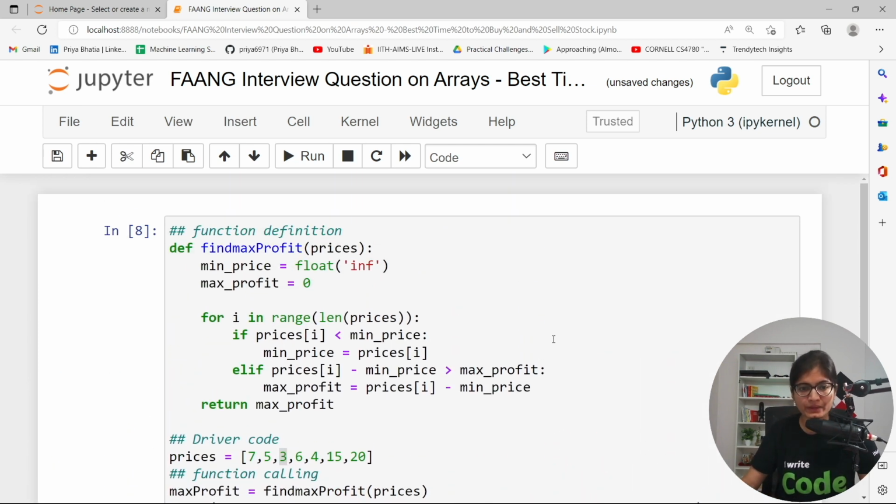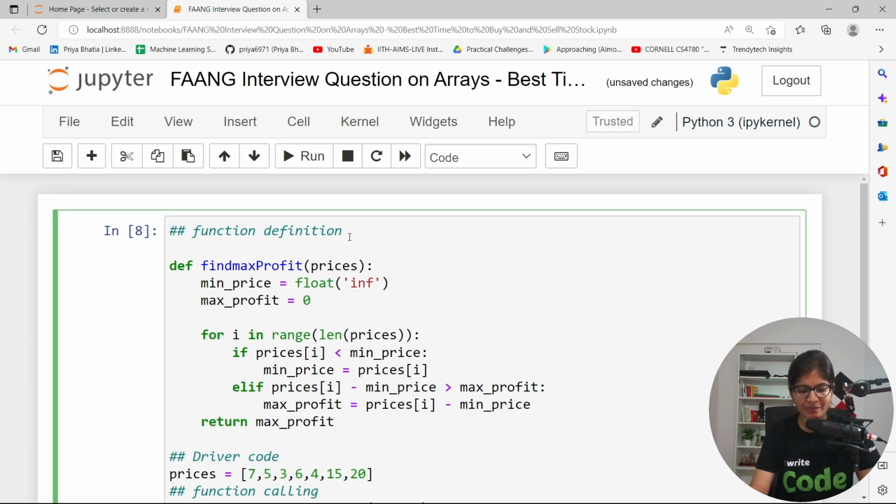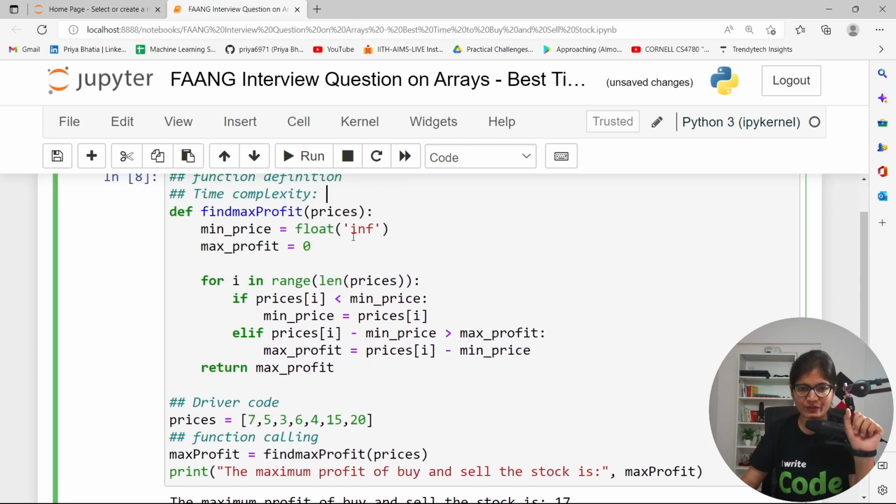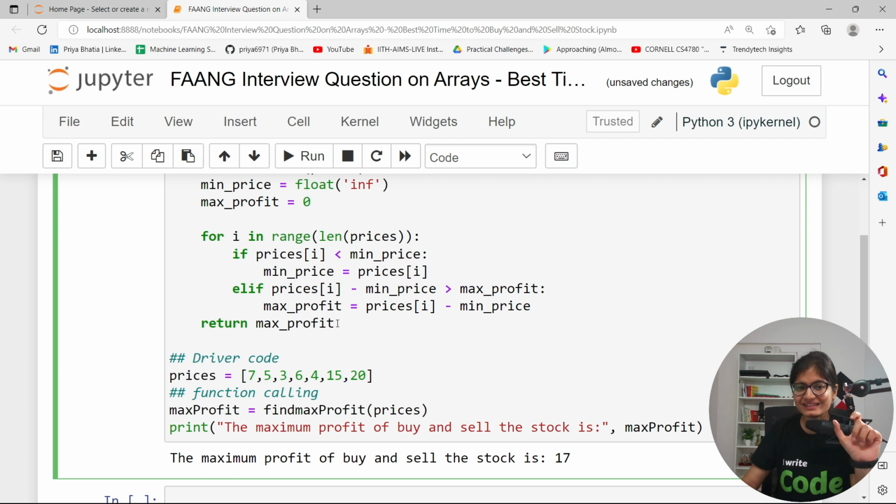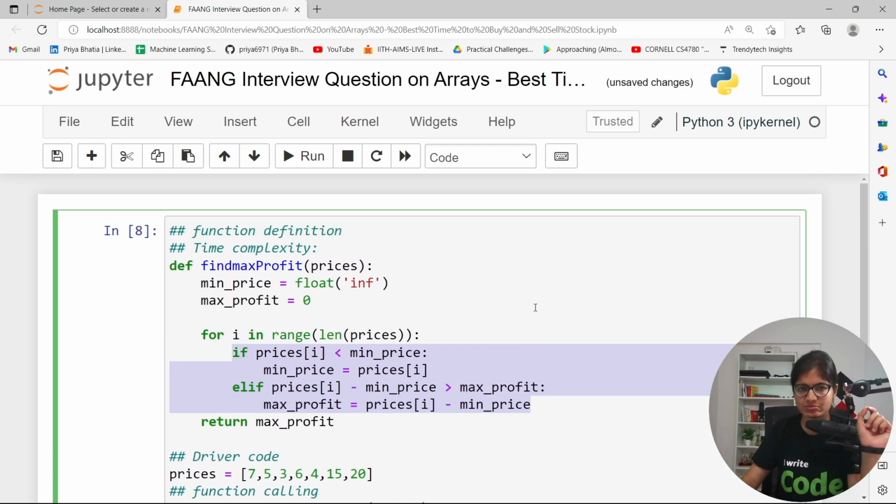So I hope that now I'm making sense to everyone, and this is how we can do this particular code. Now here if I talk about the time and space complexity. First of all, let's talk about the time complexity part. What do you think is the time complexity of this particular code? Here if you will see, we are just using one for loop which will iterate from 0 to n minus 1, and after that it's just a simple if else condition where we are returning the maximum profit.